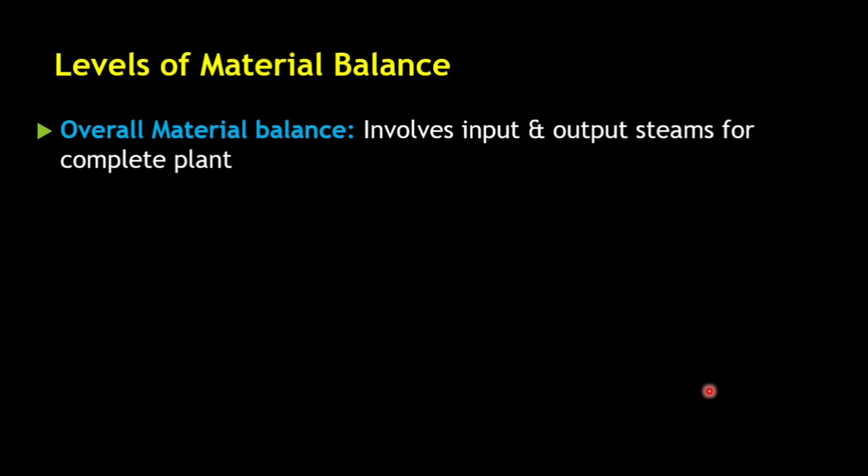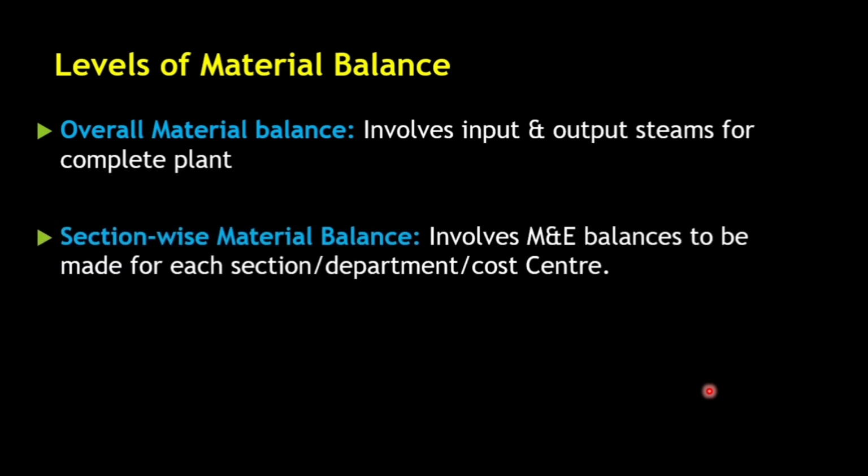Now, levels of material balance. What are the different levels of material balance on which we can do this analysis? It could be overall material balance, which involves the input and output streams for the complete plant. Secondly, section-wise material balance, in which there are certain sections, departments or cost centers according to which we carry out the material balance.